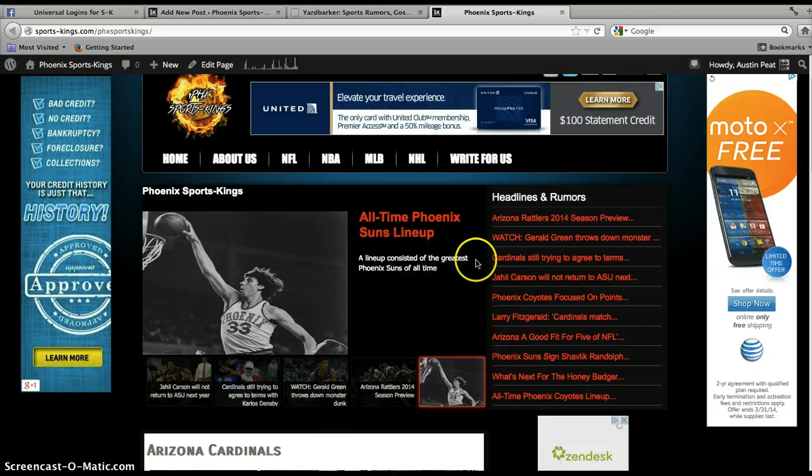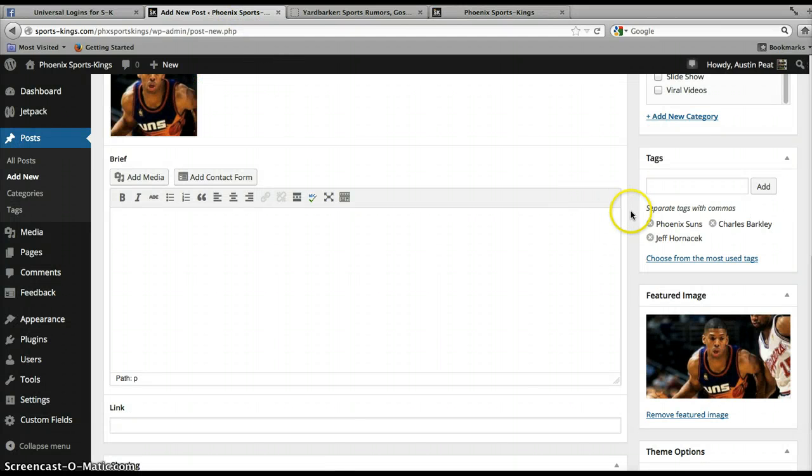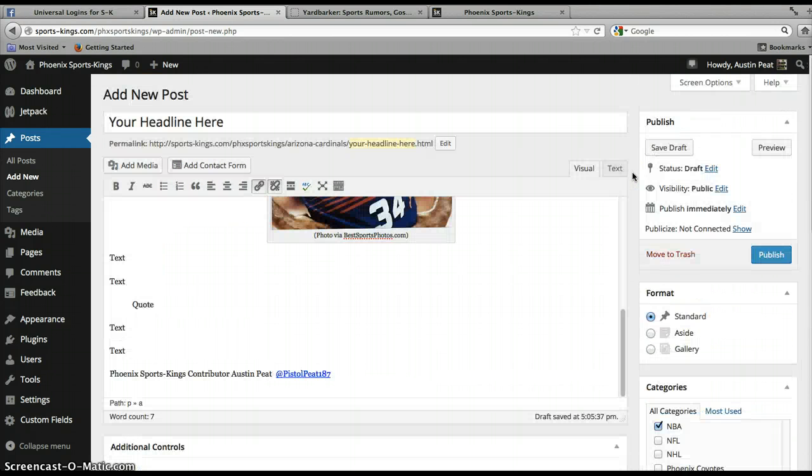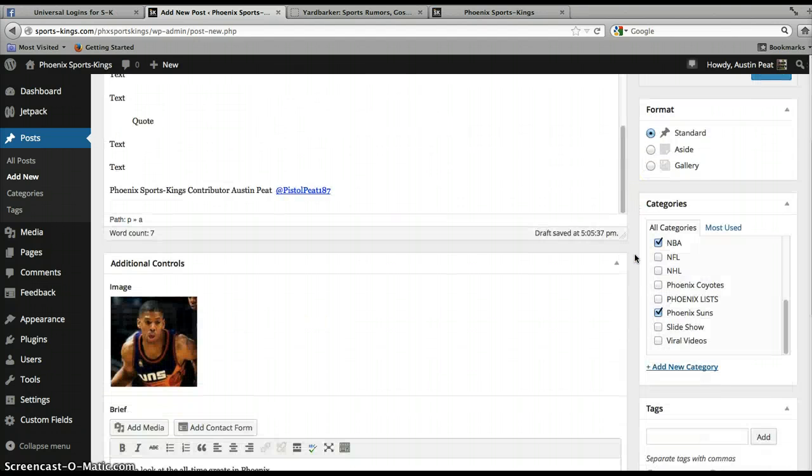So if this piece was about all-time great Phoenix Suns or something like that, you'd put something along the lines of, take a look at the all-time greats in Phoenix. It's important to not add any periods, exclamation marks, or question marks in this area or in your headline. They don't come out right. It puts it somewhere other than where you intended it to go.